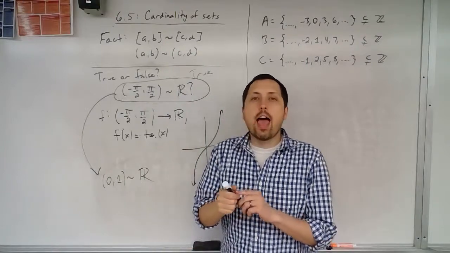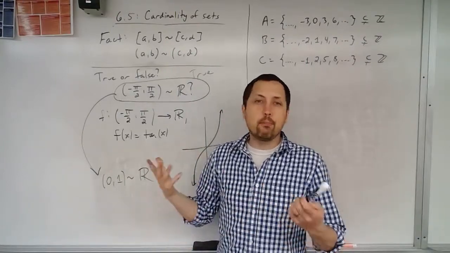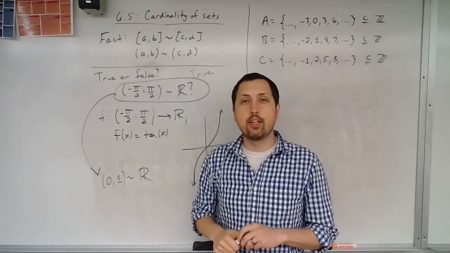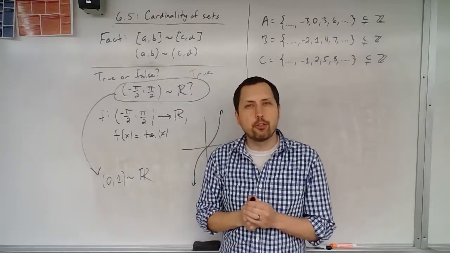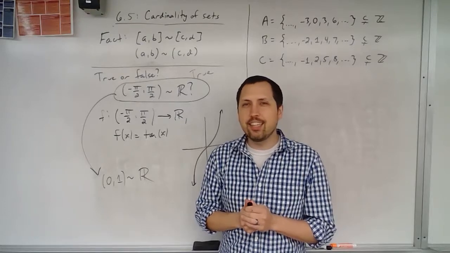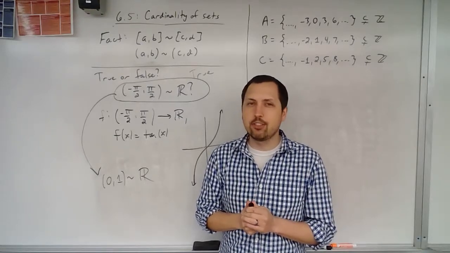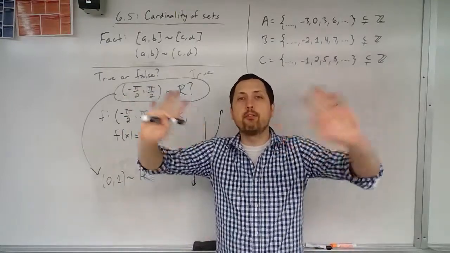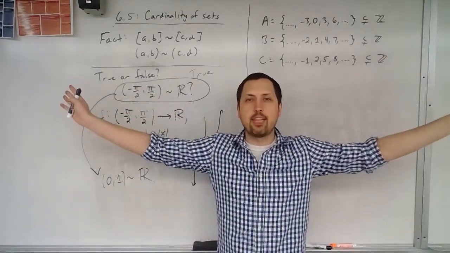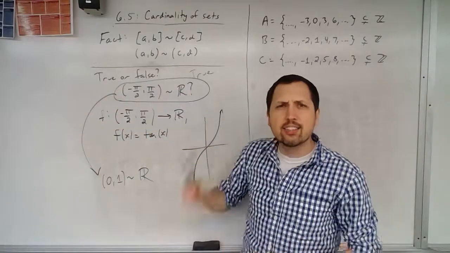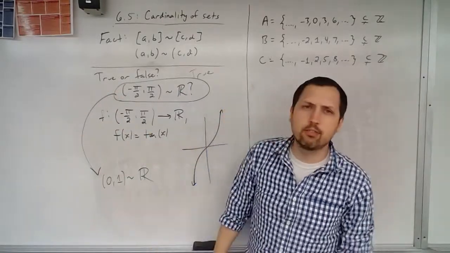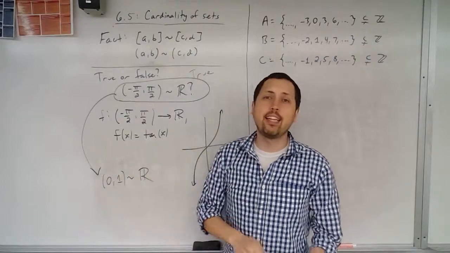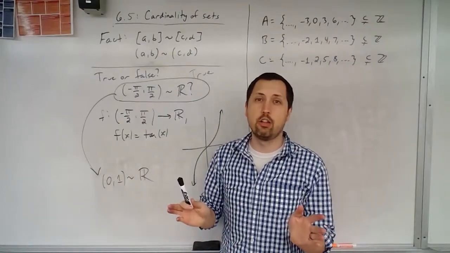Now, at this point, maybe you're fully grasping this and this is awesome, but there should be a part of you that says, this is very counterintuitive. What I'm seeing here doesn't make sense until I start to look at some of the rigor, right? Just from a very big picture, outside standpoint, if you try to tell someone that there's the same number of numbers between 0 and 1 as there are real numbers, they'd be like, you're an idiot. That makes no sense at all.